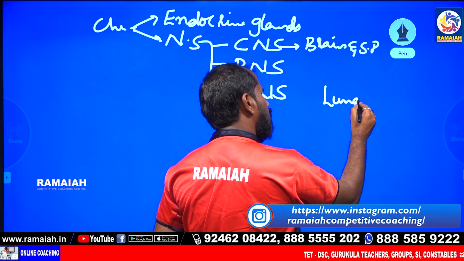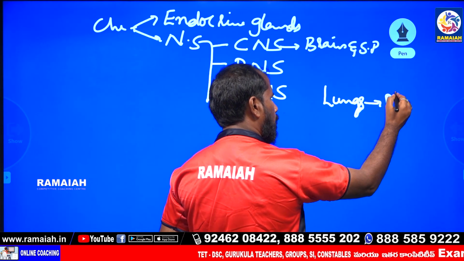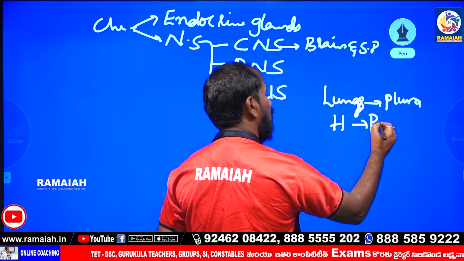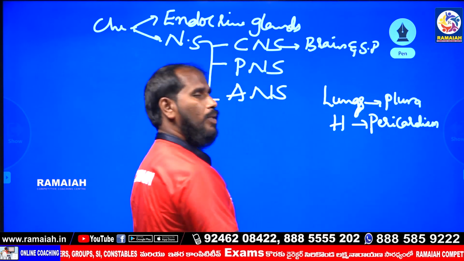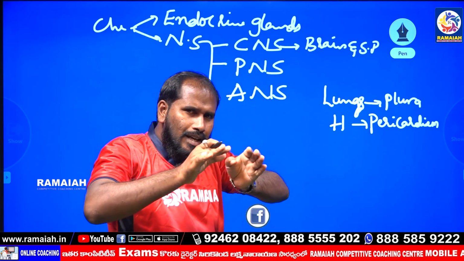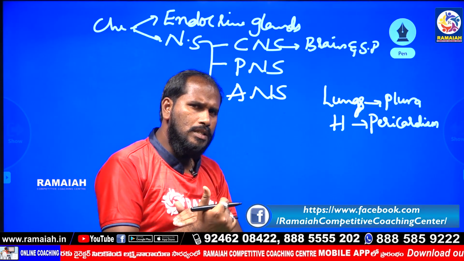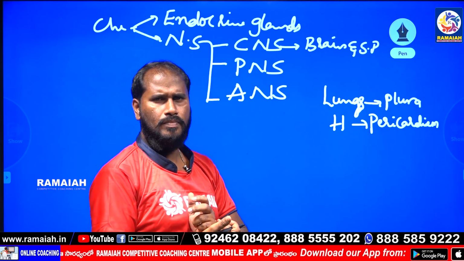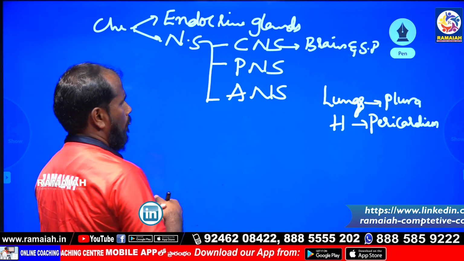The outer layer of the lungs is called pleura. The outer layer of the heart is called pericardium. Peri means around, and cardium, as in cardiology, refers to the heart. Cardiology means the study of the heart. So the outer layer of the brain is called meninges.